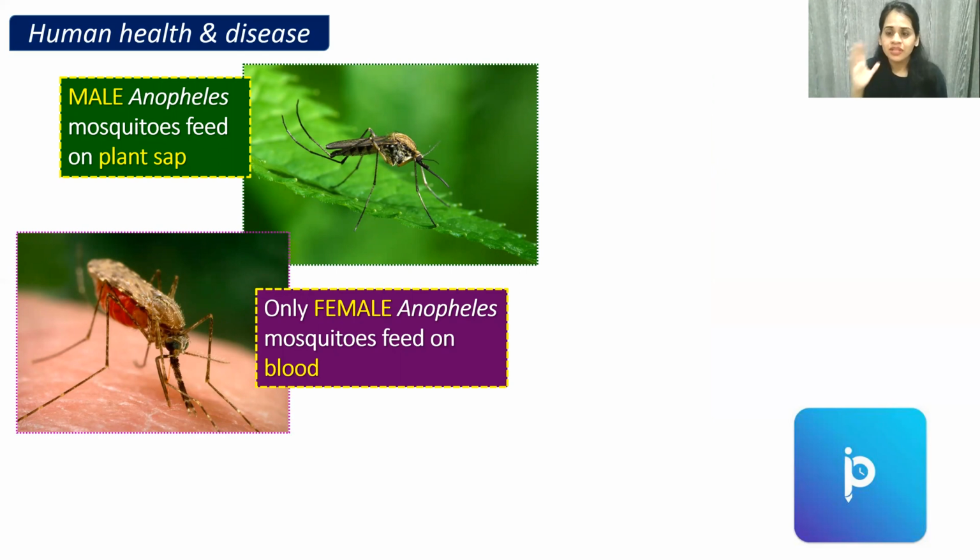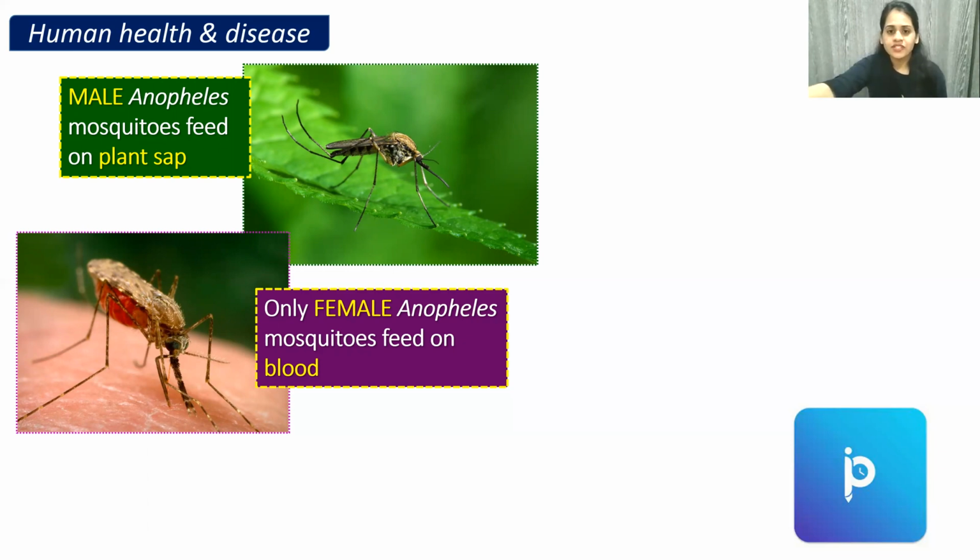So we are very clear till here that the female Anopheles mosquito is the vector and Plasmodium is the causative agent. And there are four species of Plasmodium, among which the most severe one is falciparum.